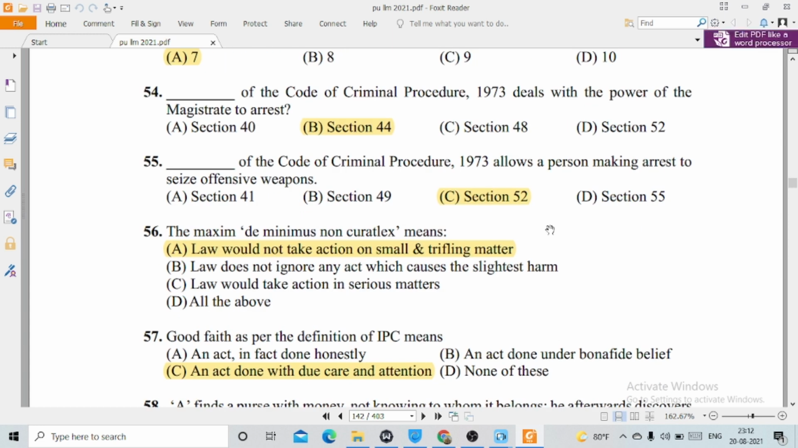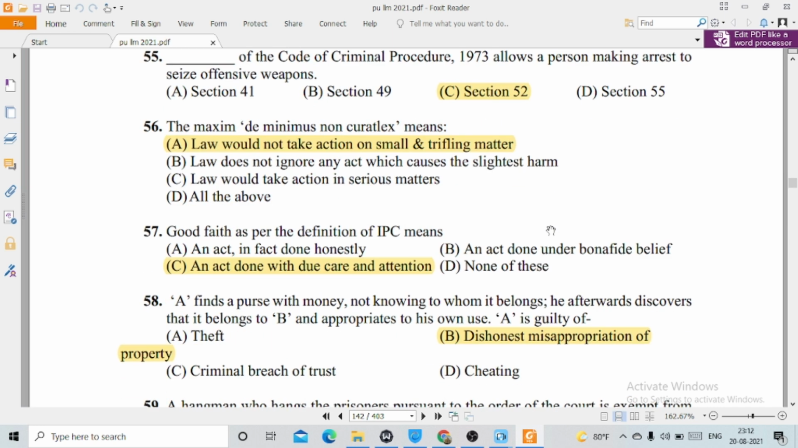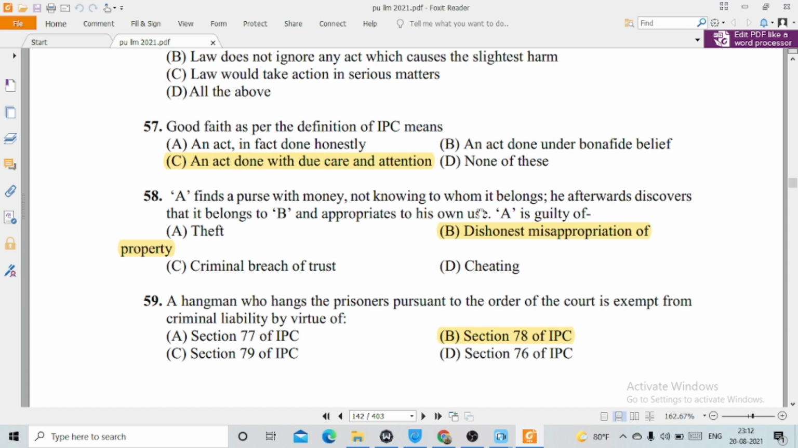56, the maxim de minimis non curat lex means option number A, law would not take notice of small and trifling matters. 57, good faith as per the definition of IPC means option number C, an act done with due care and attention. 58, A finds a purse with money not knowing to whom it belongs. He afterwards discovers that it belongs to B and appropriates it to his own use. A is guilty of option number B, dishonest misappropriation of property.